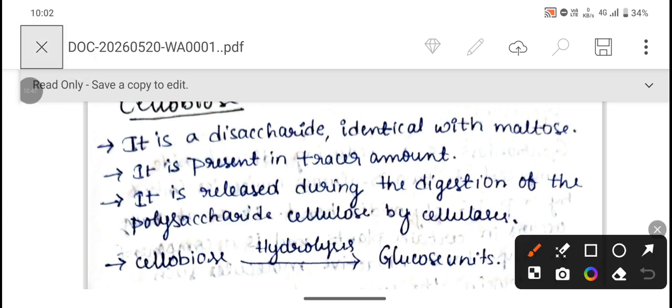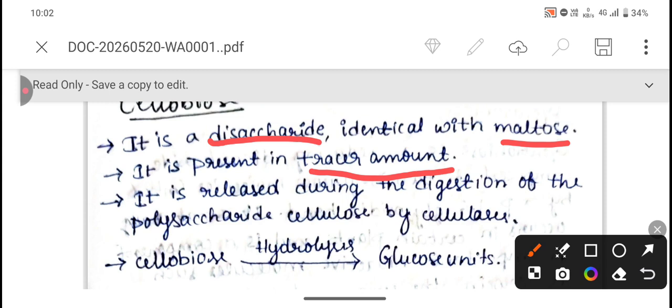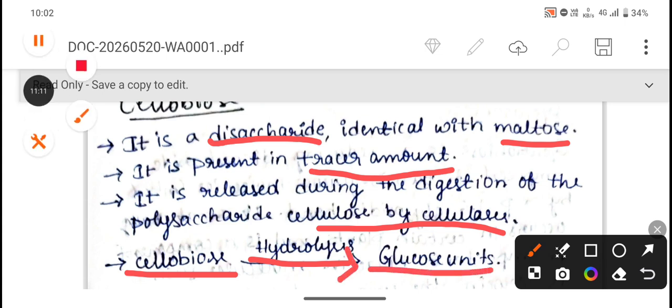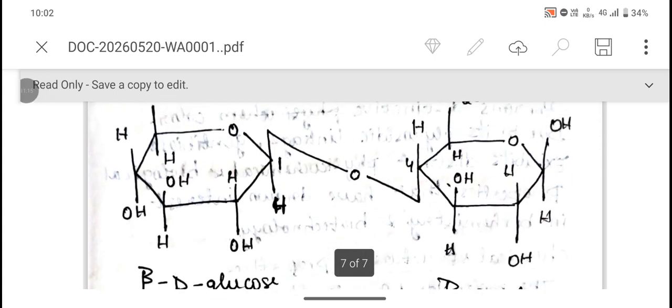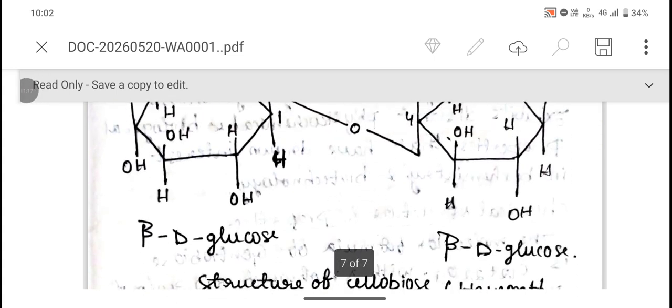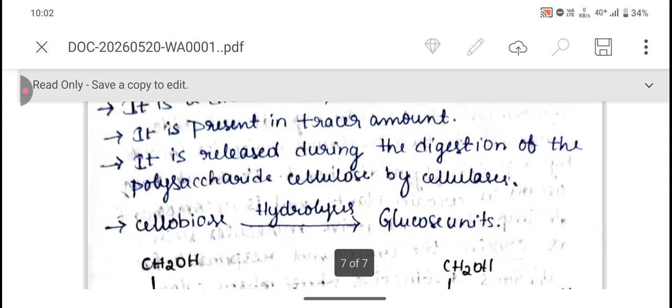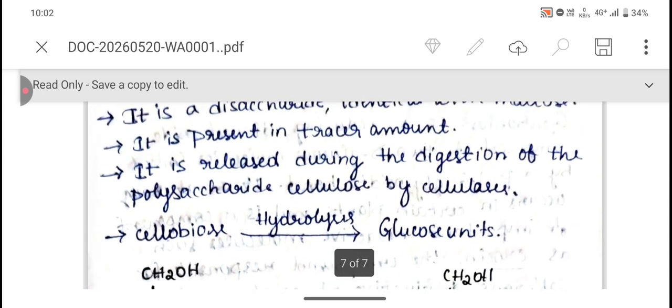So cellobiose is a disaccharide identical with maltose. It is present in trace amounts. It is released during the digestion of the polysaccharide cellulose by cellulases, which means cellobiose, which is a disaccharide, upon hydrolysis will give glucose units. So this is the structure of cellobiose. It is actually formed by the formation of a glycosidic bond between beta D glucose and beta D glucose units, and it has a composition of cellulose.